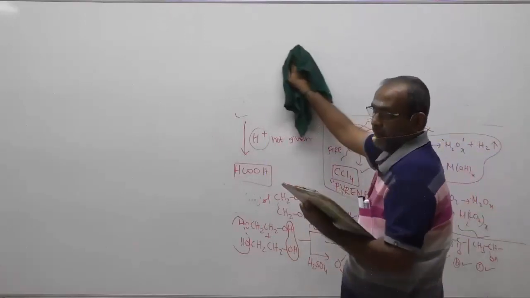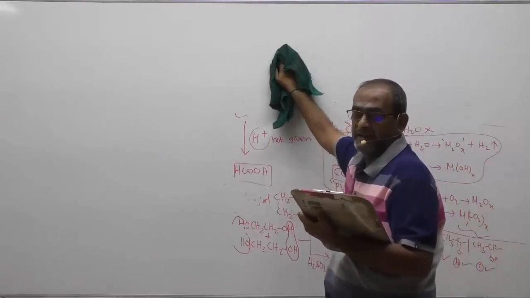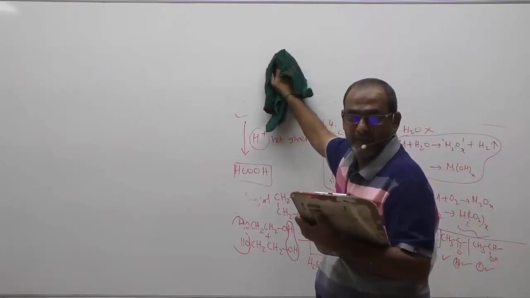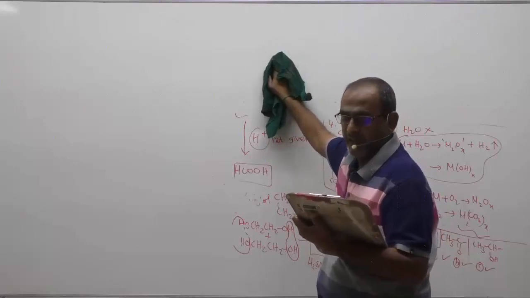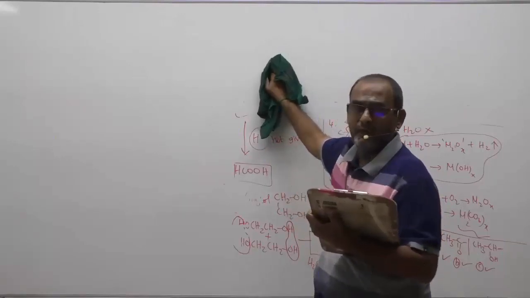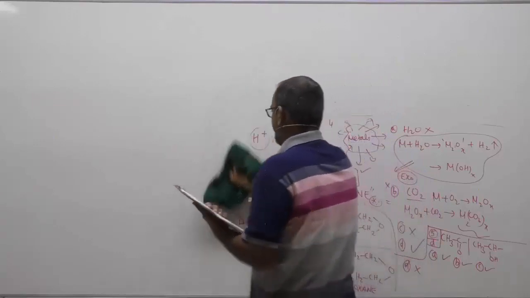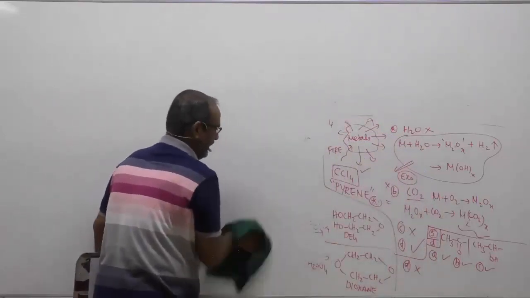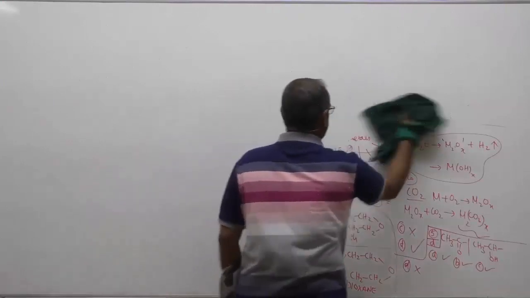Children, please alter the option in question number 6. It should be CCl4, carbon tetrachloride. I have missed a C. While typing, there was a mistake, kindly excuse me.